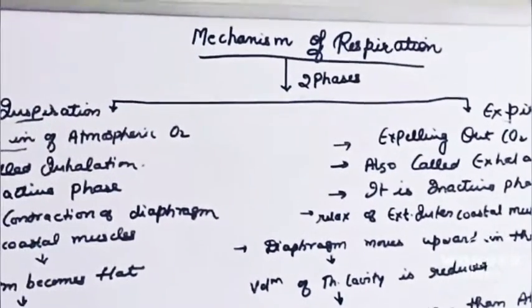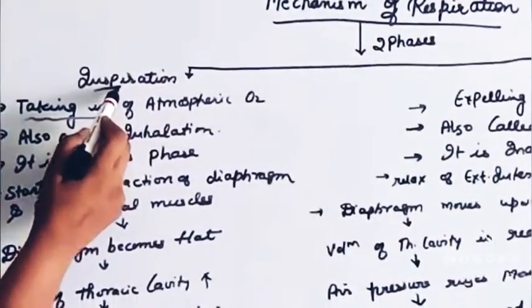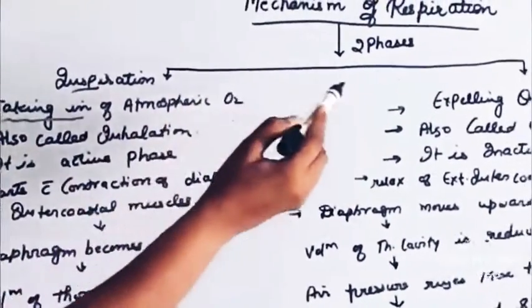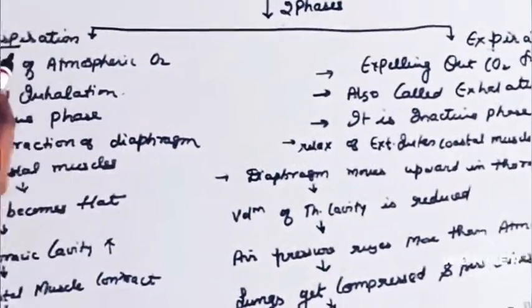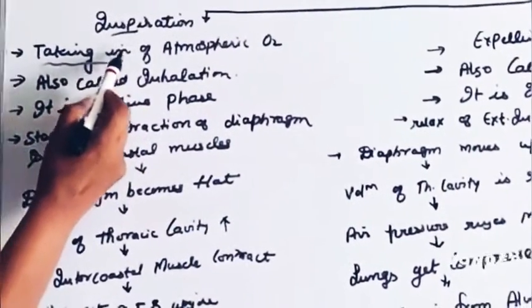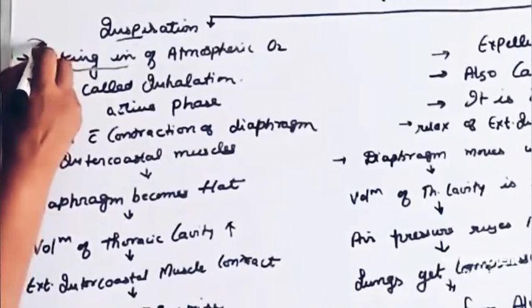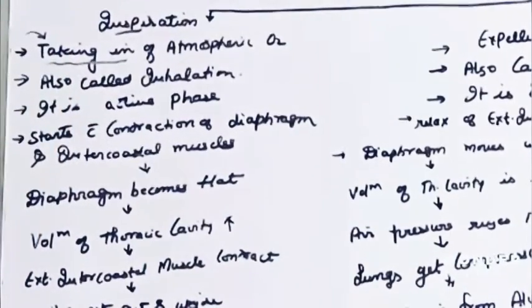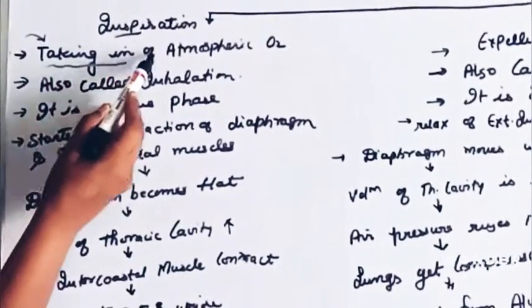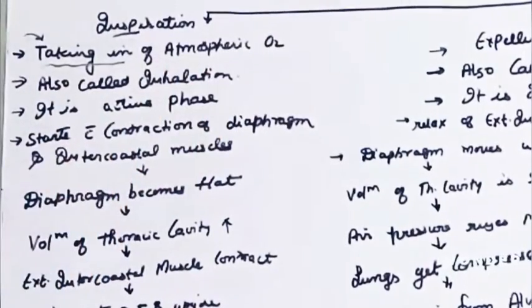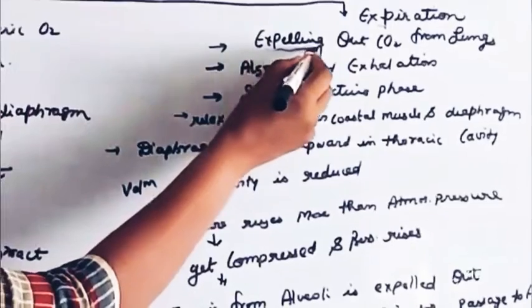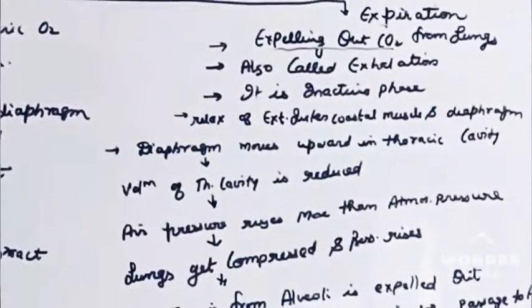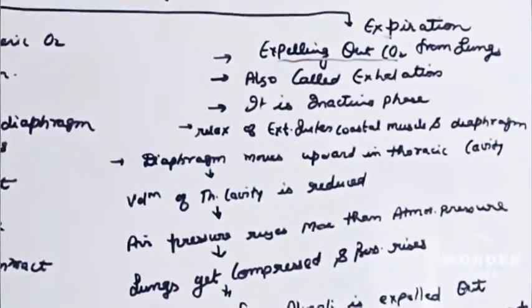Respiration occurs in two important steps, that is inspiration and expiration. Inspiration means taking in of atmospheric oxygen into our body. In expiration, we are expelling carbon dioxide from the lungs.